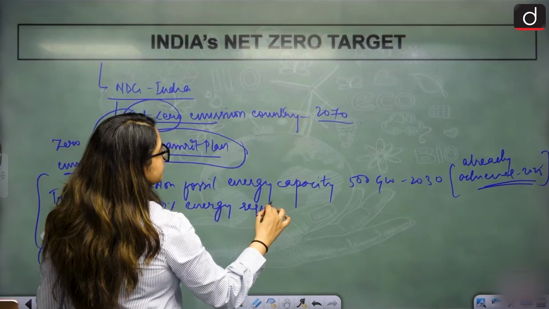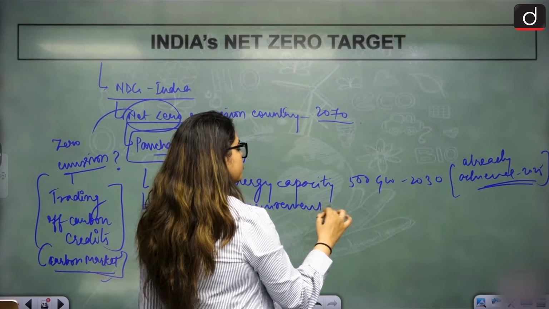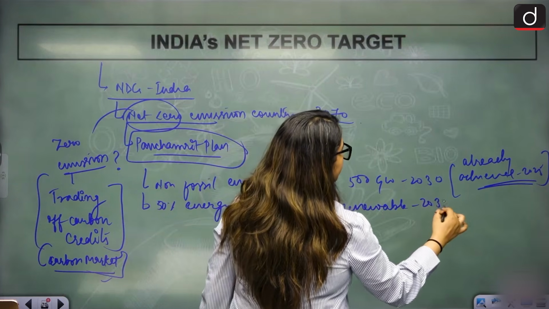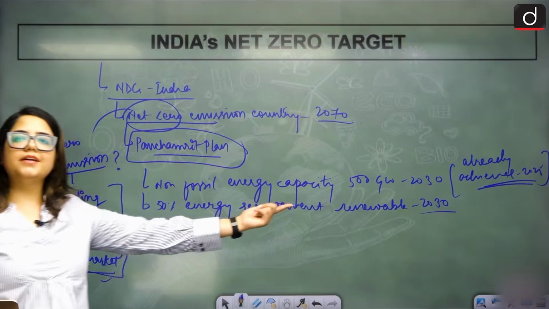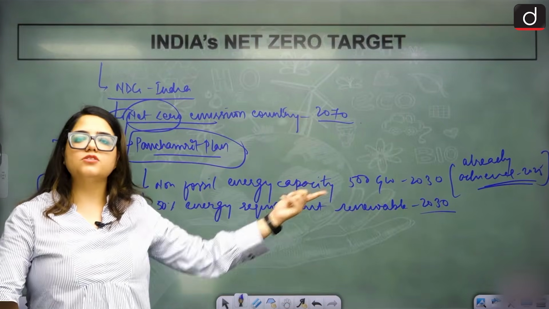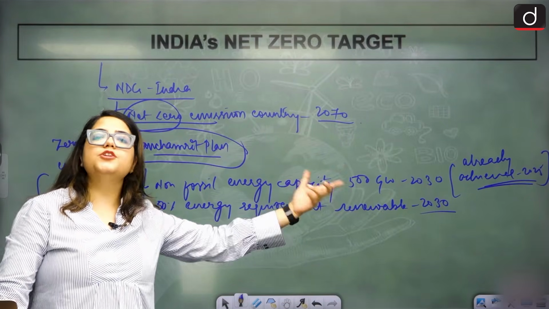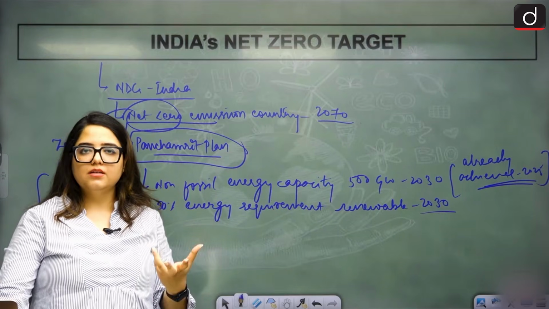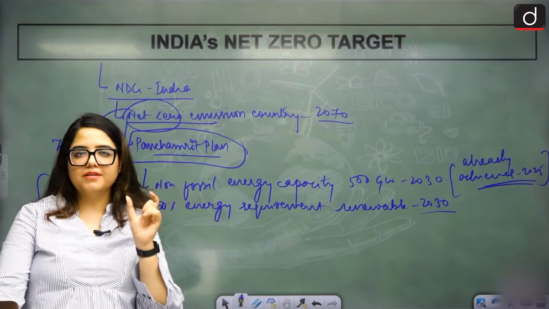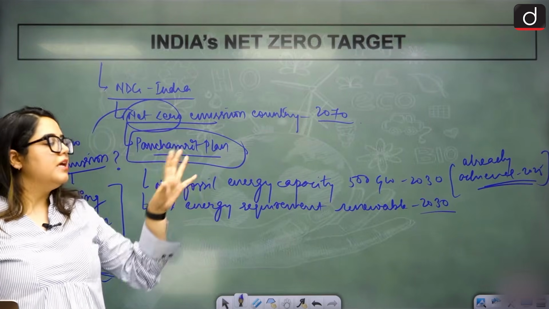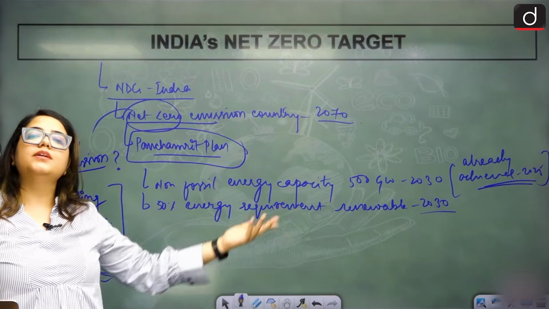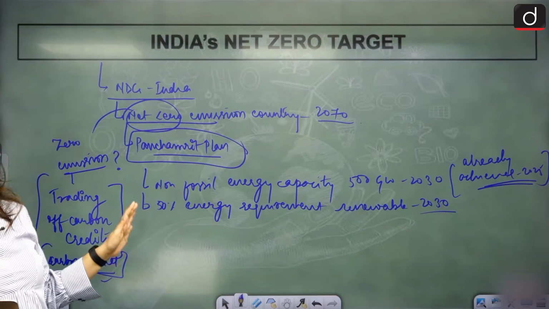Meeting 50% of energy requirement through renewable energy by 2030. This we are doing. The problem is we have created energy, but we don't have the infrastructure to actually start utilizing that energy. So we are storing it for now through BESS. You know BESS, right? Battery Energy Storage System produced by India. We are storing it there. We will use it by 2030. We will create that infrastructure for this to be used.